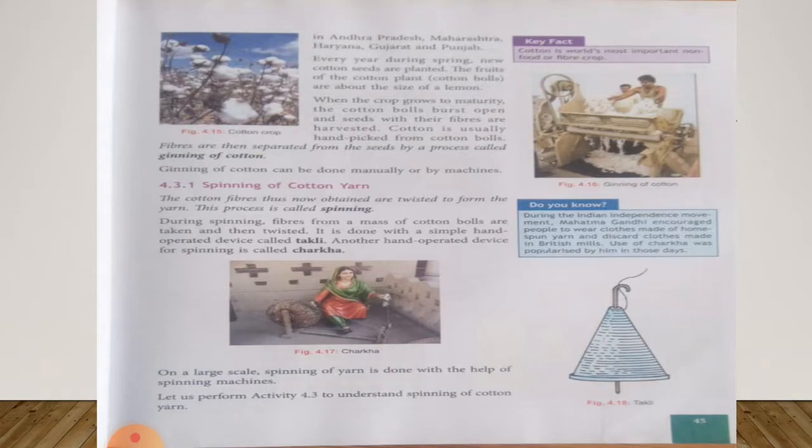In the previous class we have seen about the cotton. We have seen that manipulating the cotton fiber from the cotton ball is called hand picking. The way in which seeds are found in the cotton fiber obtained, then removing these seeds from the cotton fiber, is called the ginning of cotton.